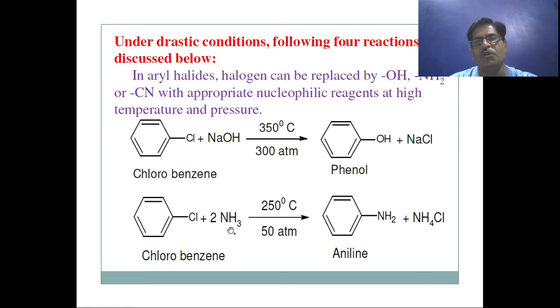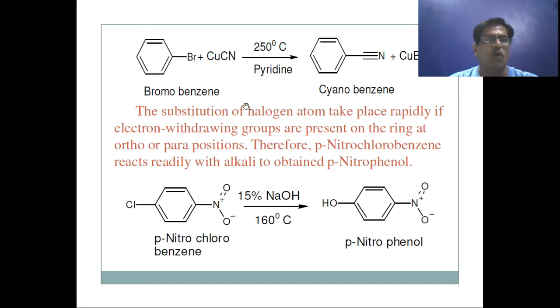This converts chlorobenzene into aniline, with ammonium chloride as the byproduct. And if we want to produce cyanobenzene, we take bromobenzene and treat it with copper cyanide at 250 degrees Celsius in the presence of the catalyst pyridine.